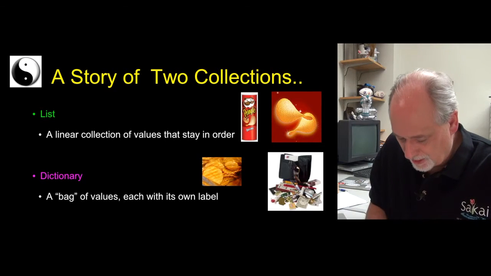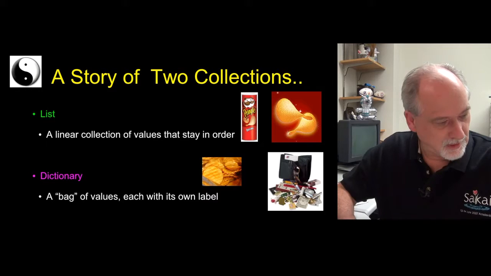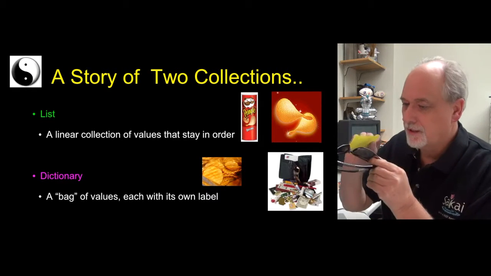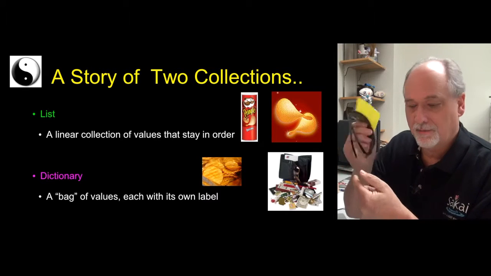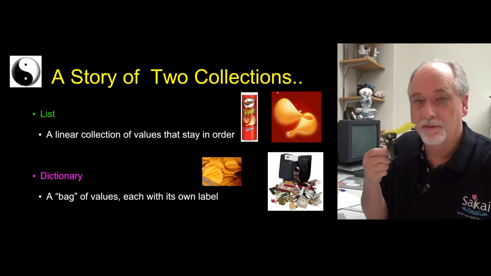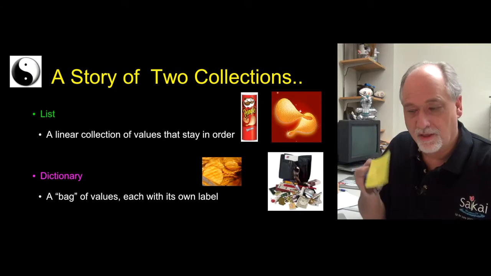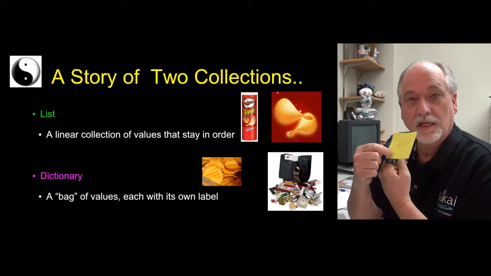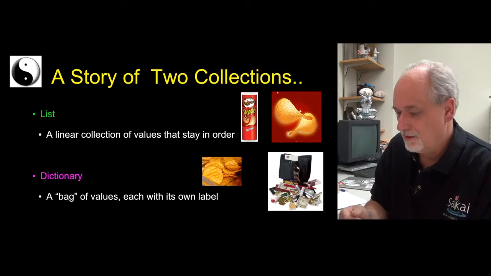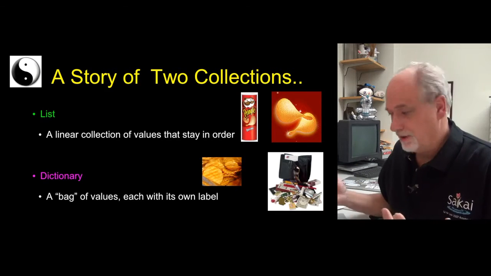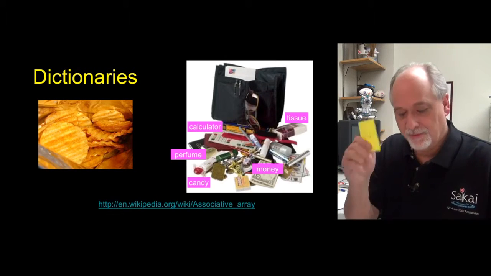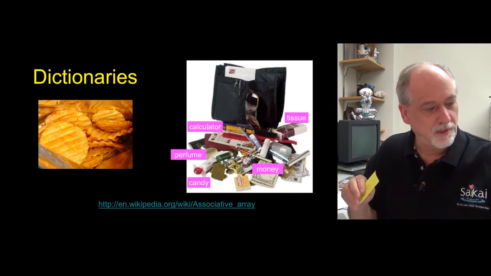and I'm going to put Chuck on it, and I'm going to take these sunglasses with the Chuck label and throw them into the dictionary. Then I say, hey, give me back Chuck, and it says, here's your sunglasses, because you mark everything. This is like the key. This is the value. I took a pair of sunglasses and threw them in. So it's kind of like a purse, or sort of like a mess. The idea is you have these labels that you put on everything that you throw in.